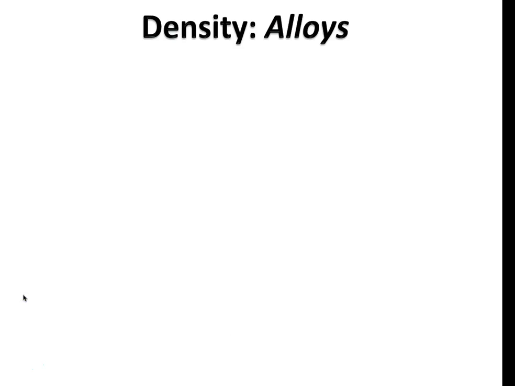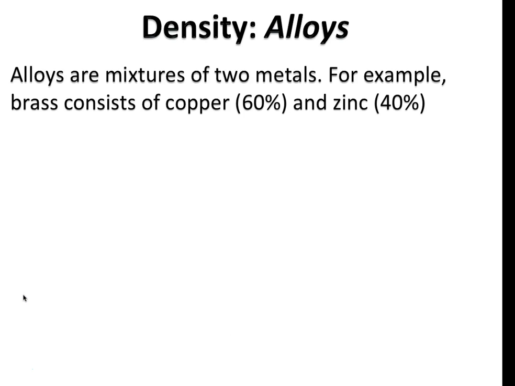Okay, one final thing for density, and that is alloys. Alloys are mixtures of two metals. For example, brass contains copper and zinc in a relative proportion of 60 to 40. Many statues and pieces of jewellery are made of brass because it's got good properties for these kind of things.